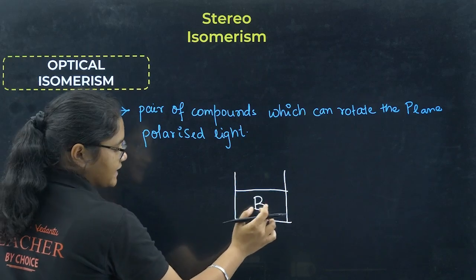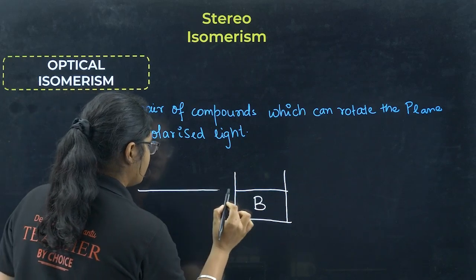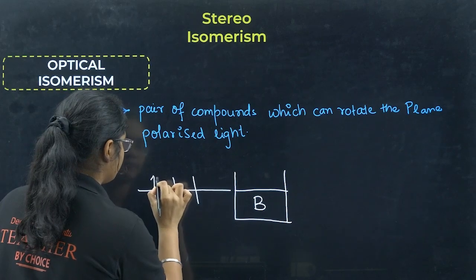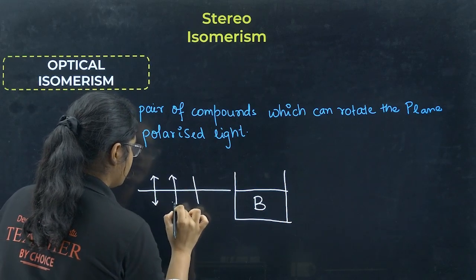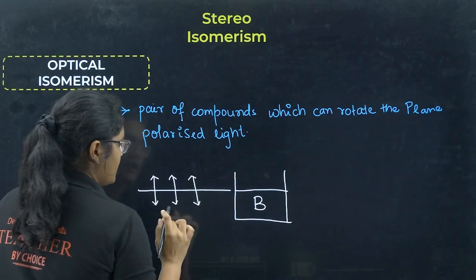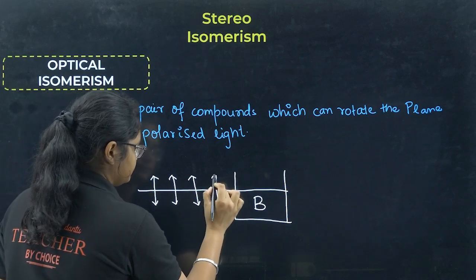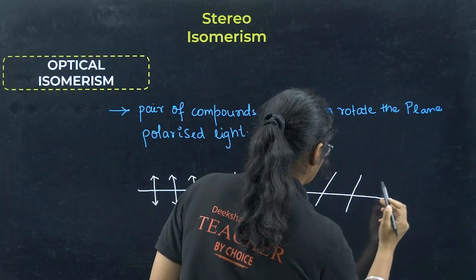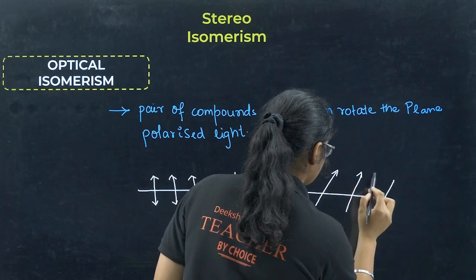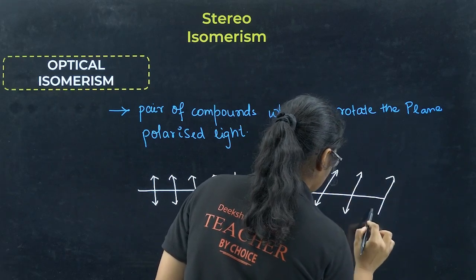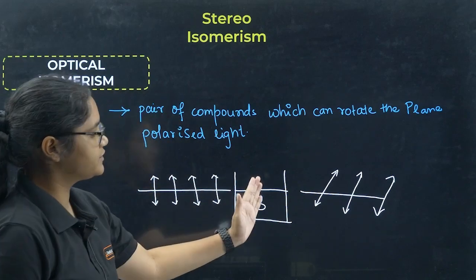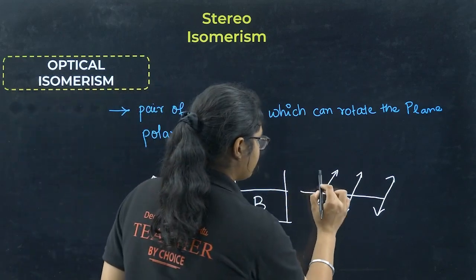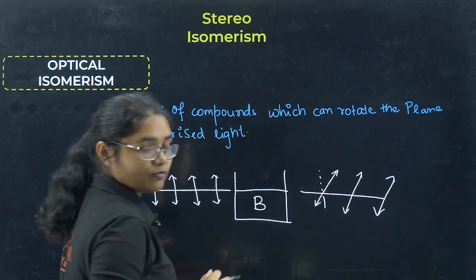You are giving plane polarized light here, which has a field in only one direction. After passing through the solution, it rotates the plane polarized light. Now if you see, in which direction has it rotated? It has rotated in the clockwise direction.